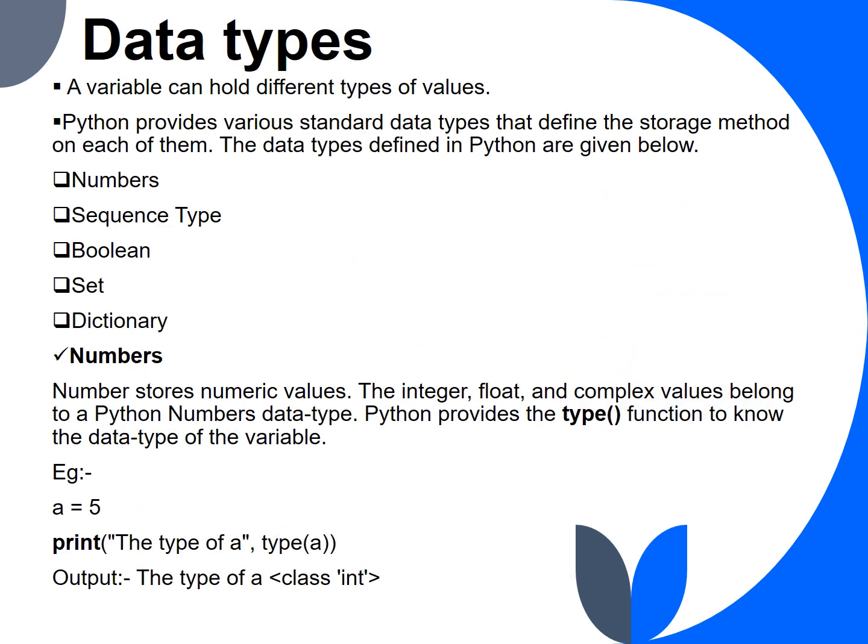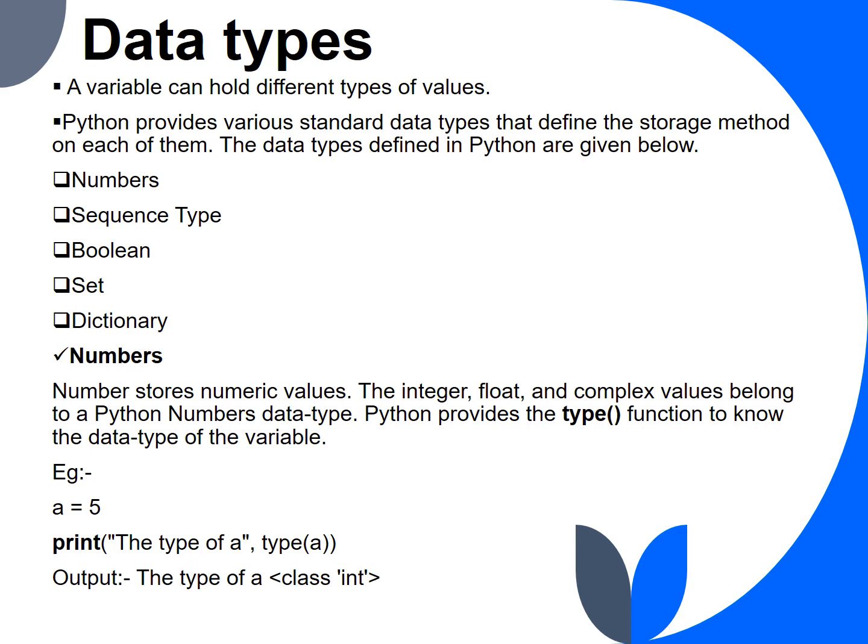Data types. A variable can hold different types of values. Python provides various standard data types that define the storage method on each of them. The data types defined in Python are given below: number, sequence type, boolean, set, and dictionary.